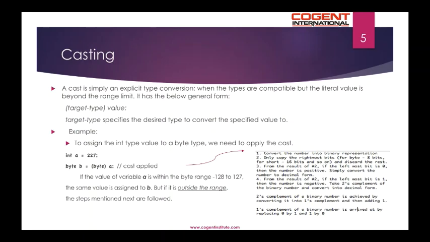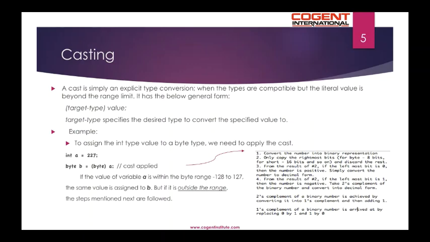So what happens in the background is the number is converted into the binary representation and only the rightmost bits are considered. For byte, the 8 bits, for short 16 bits, and so on. And the remaining bits are discarded. From the result of step 2, if the leftmost bit is 0, then the number is positive and the bits are simply converted into the decimal form.